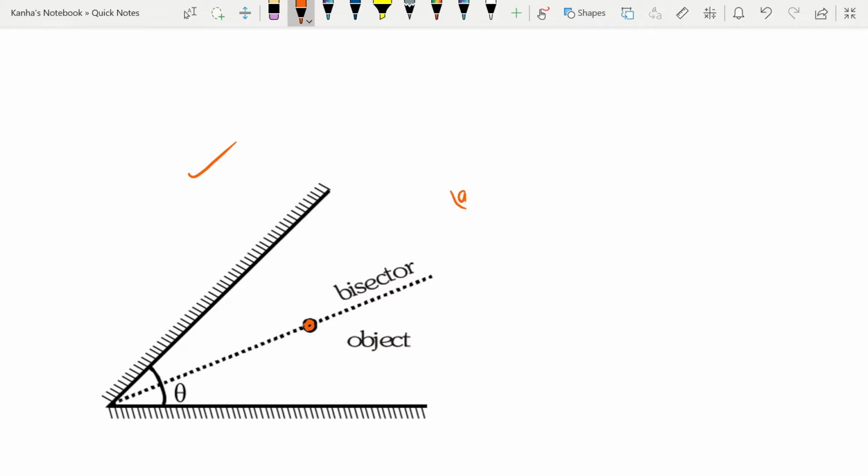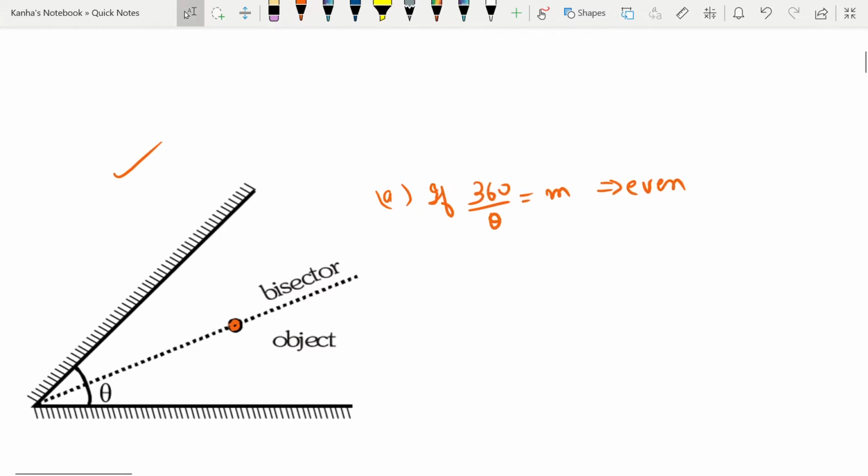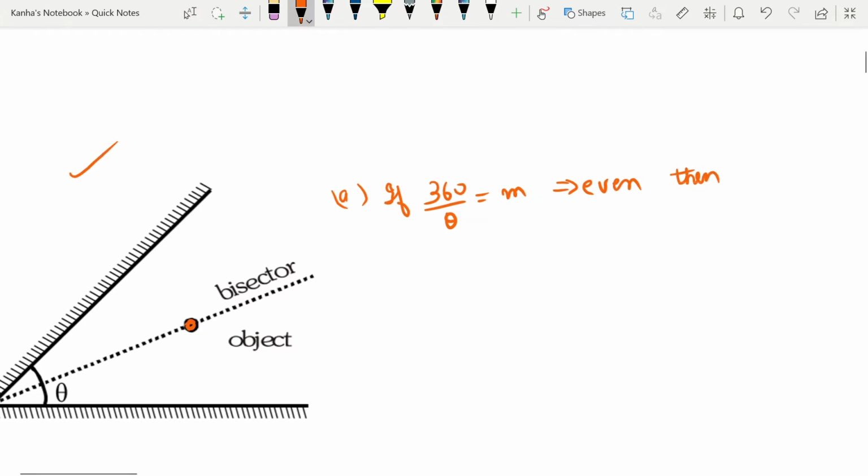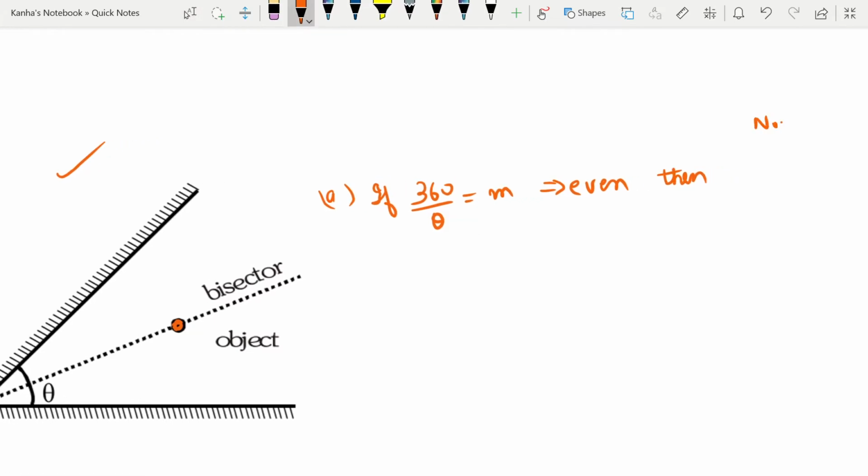The first one says that if 360 divided by theta is equal to m, and m is even, then the number of images is n.